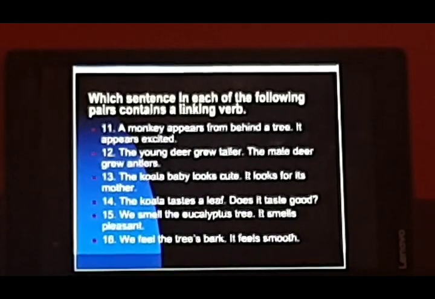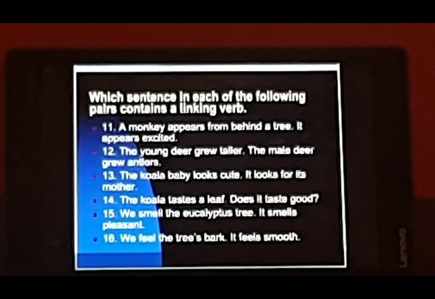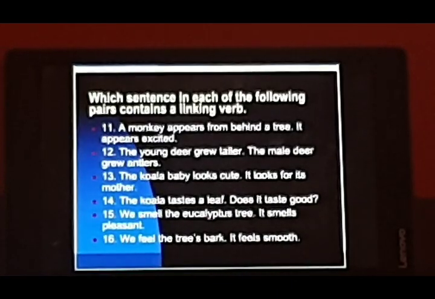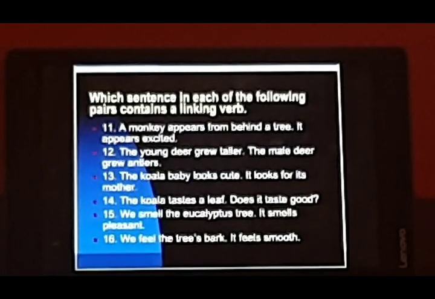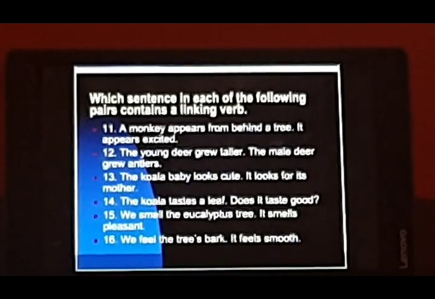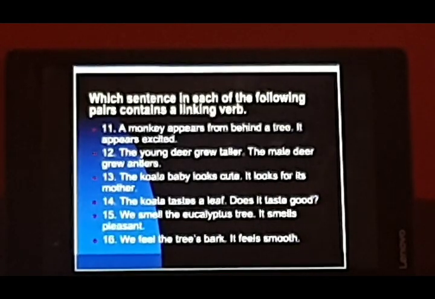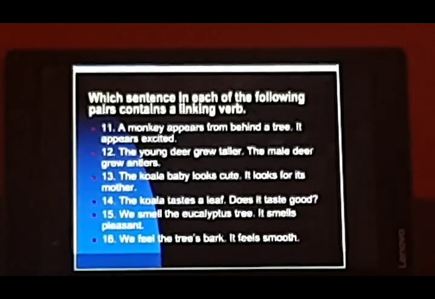Linking, being, or an action verb. A monkey appears from behind a tree. Here it is an action, that he appeared, he came from behind a tree. It appears excited, and here in this part of the sentence it is used as a linking verb.